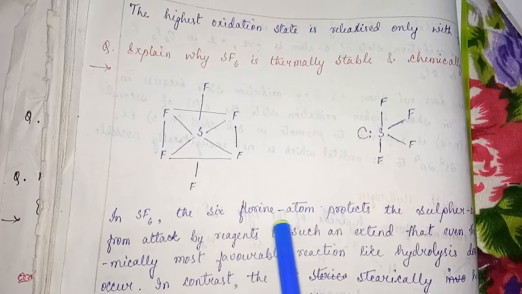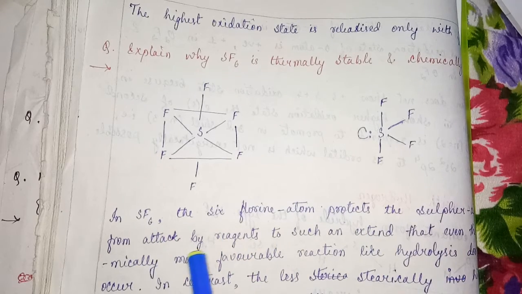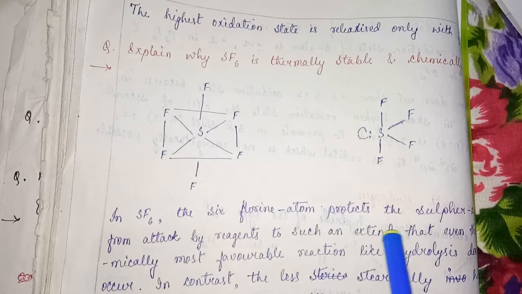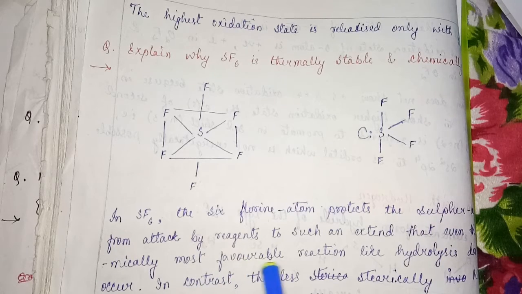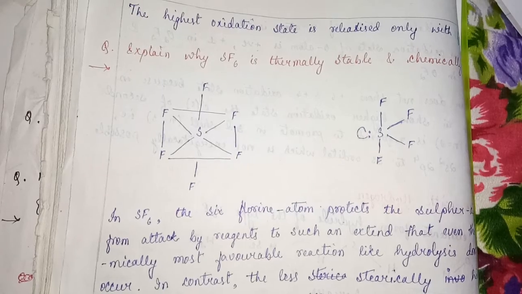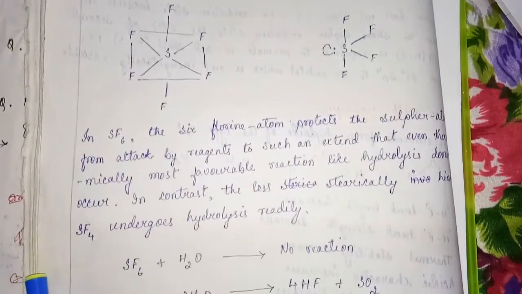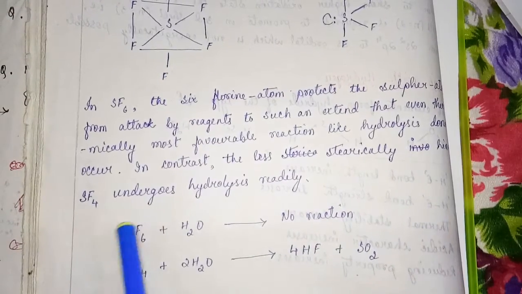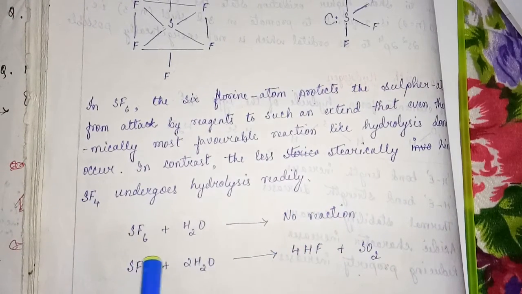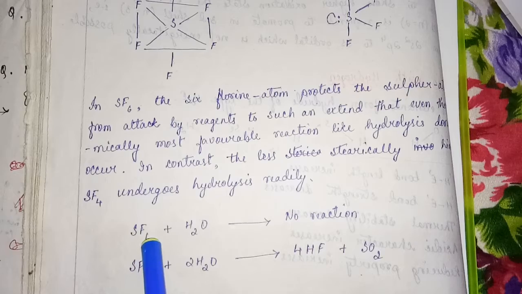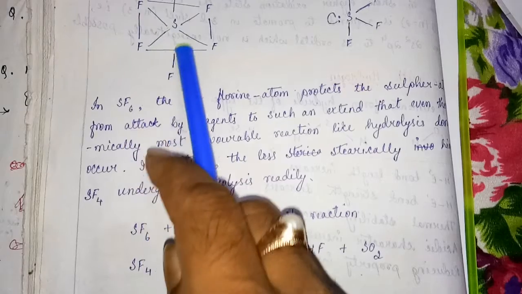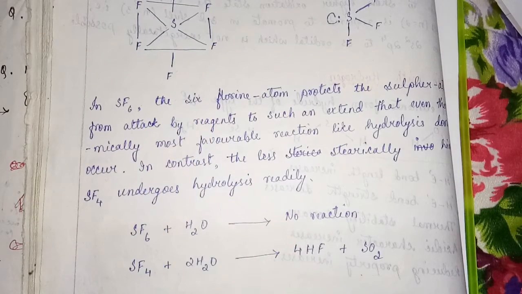In SF6 the 6 fluorine atoms protect the sulfur atom from the attack of the reagent to such an extent that even the thermodynamically most favorable reaction like hydrolysis does not occur. In contrast, the less sterically hindered SF4 undergoes hydrolysis easily. SF6 plus H2O, no reaction; SF4 plus 2 water, there is a reaction. Why is there no reaction? Because it is thermodynamically stable, because 6 fluorine atoms cover the sulfur atom to such an extent that the thermodynamically feasible reaction does not occur.